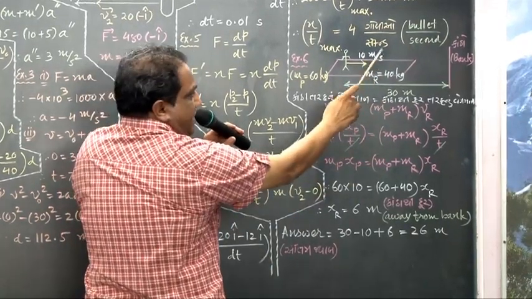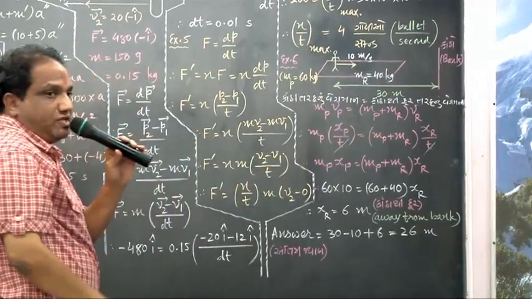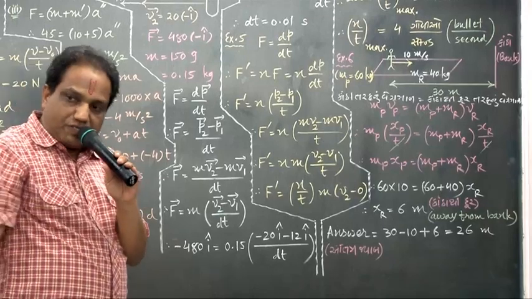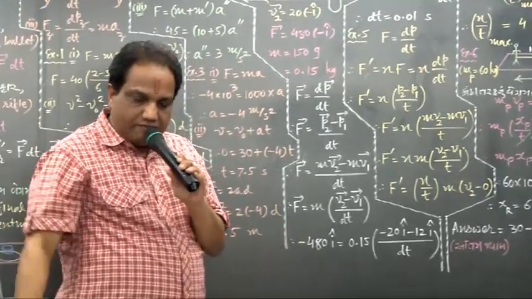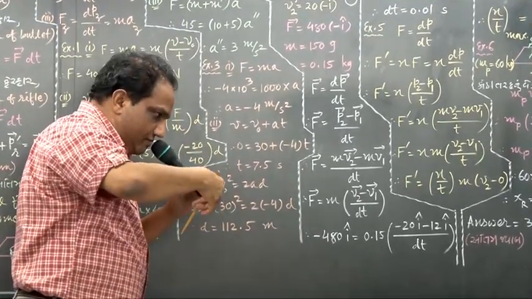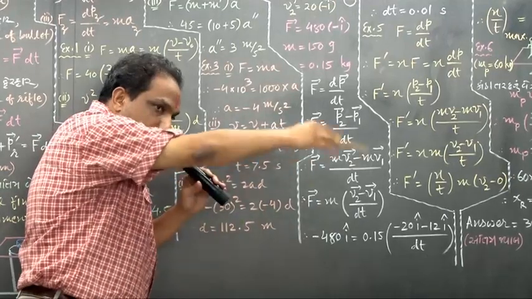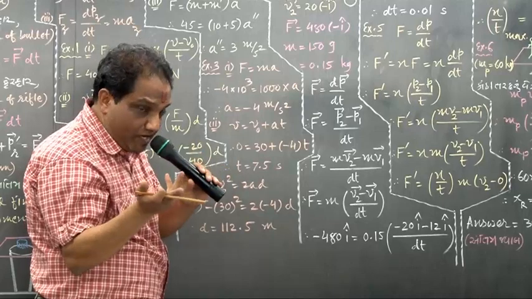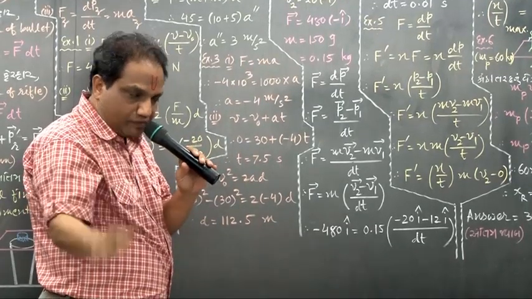So in 1 second he will travel 10 meter. Now what is asked to us? At the end of 1 second, what will be the distance between the person and the bank? Distance of the person from the bank at the end of 1 second, how much will it be? Let us find out.